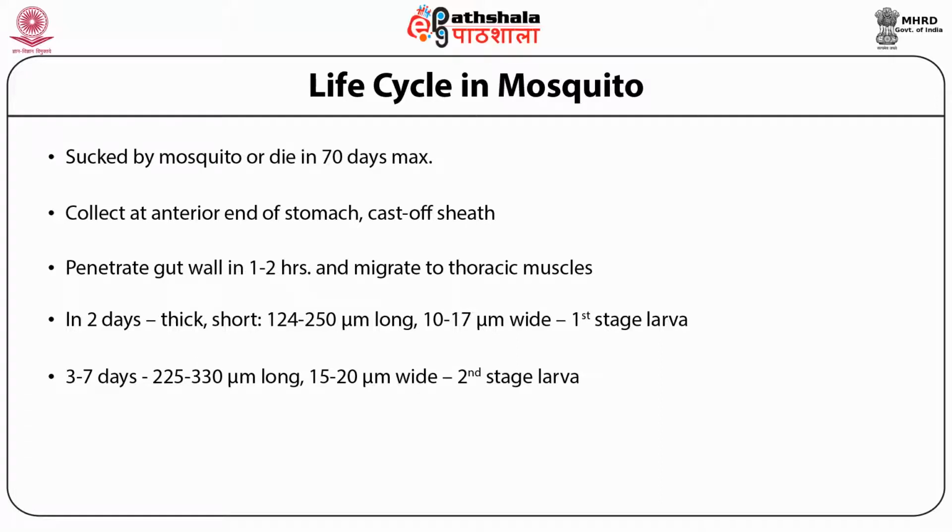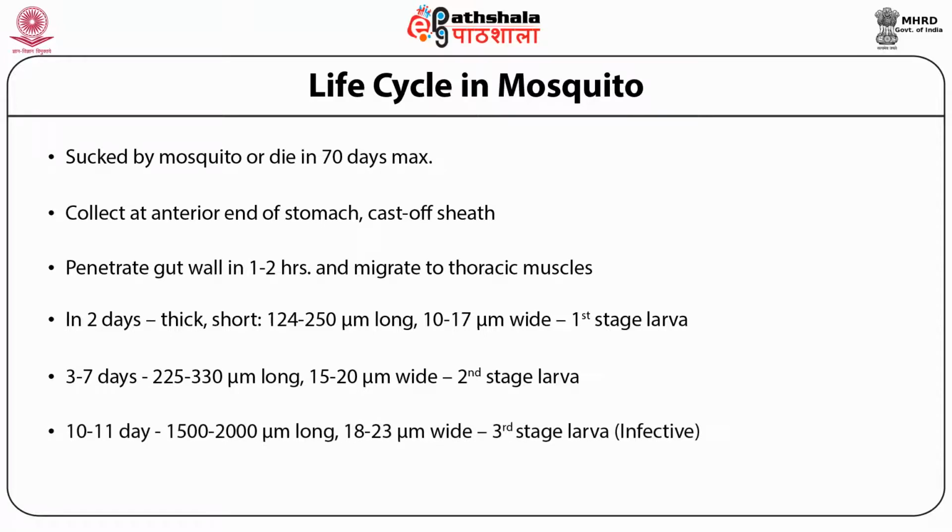It becomes thick, enlarges, and metamorphoses into the second stage larva. Now it measures approximately 225 to 330 micrometers in length and 15 to 30 micrometers in breadth. The second stage larva enters the third stage on the 10th to 11th day of development.